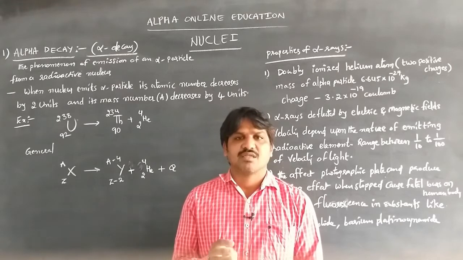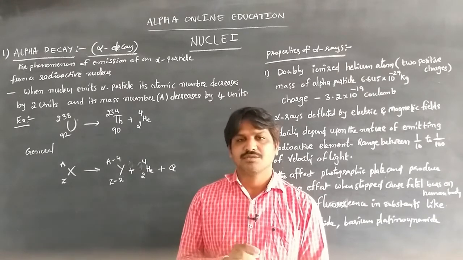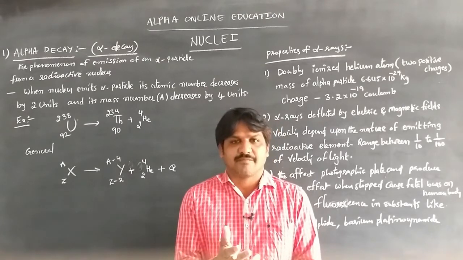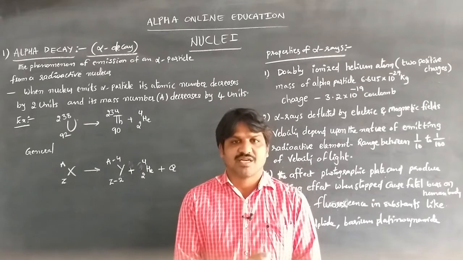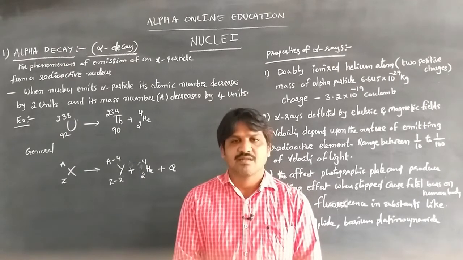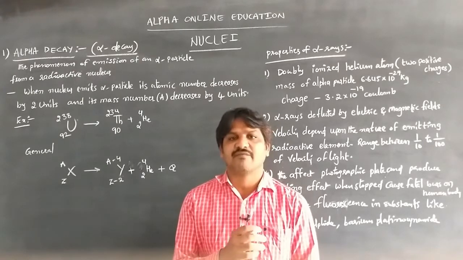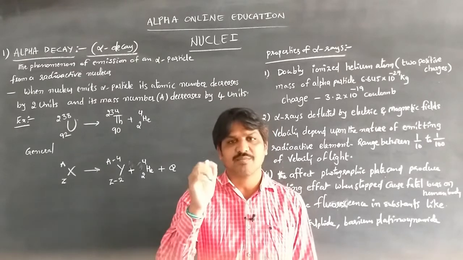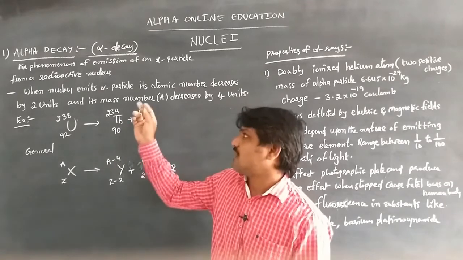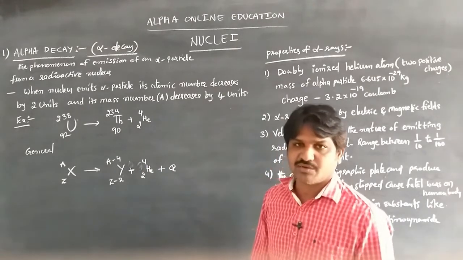If the nucleus emits positively charged particles, or alpha particles, that is the phenomenon of emission of alpha particles, which is called alpha decay from a radioactive nucleus.